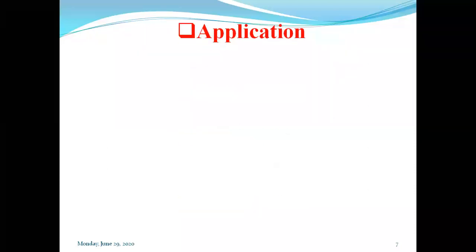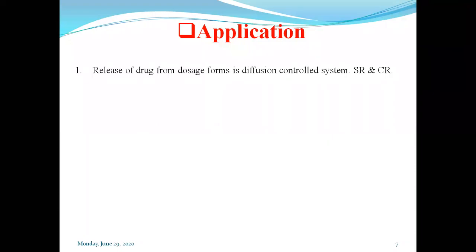So what are the applications of this process of diffusion? First, among the different formulations and dosage forms which are designed, let us see the tablets.